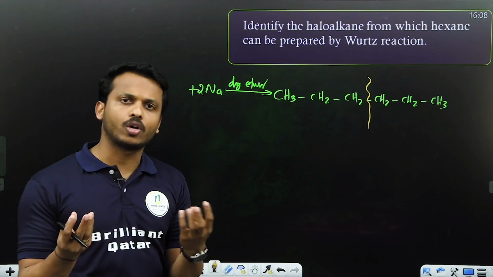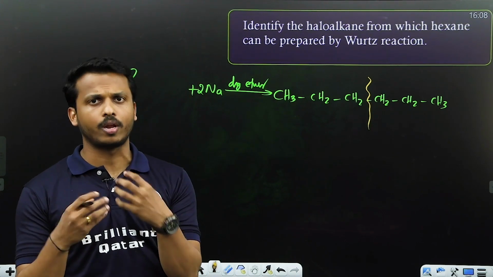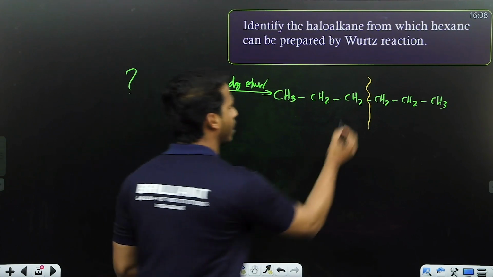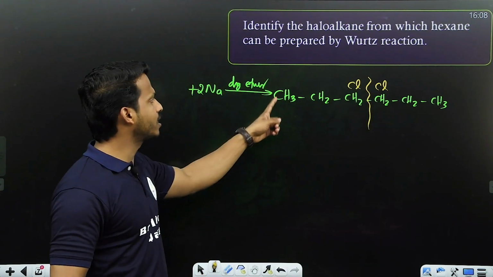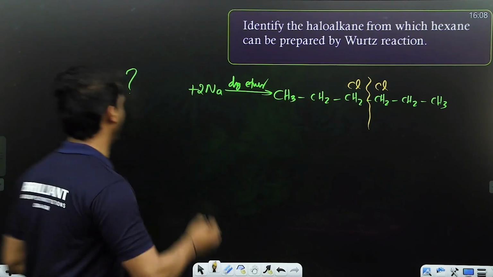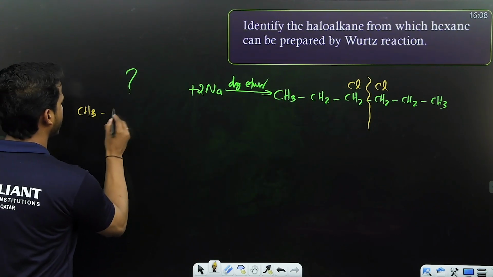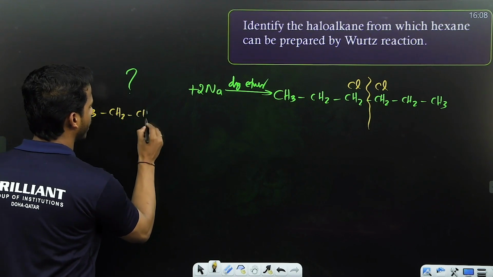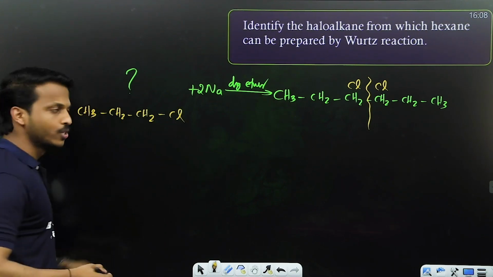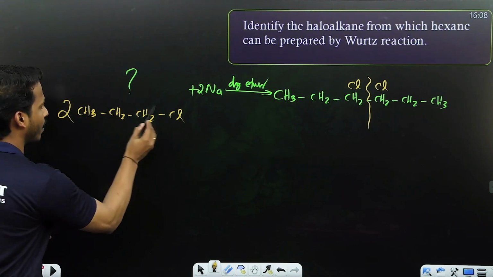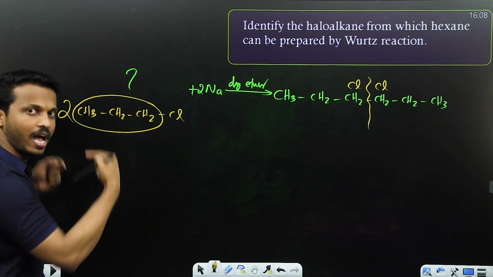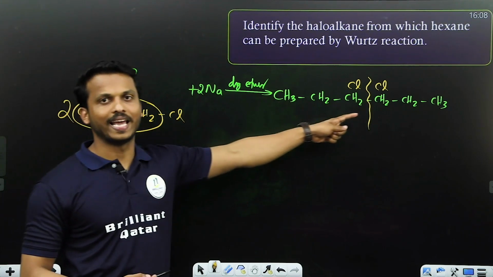You can take any halogen. Chlorine is not compulsory; bromine is also fine. So, let me add one chlorine here and chlorine here. What is the compound? CH3, CH2, CH2, Cl. That is the haloalkane. CH3, CH2, CH2, Cl. Right? So, this haloalkane we have to take 2 times. So, what happened? This propyl combined with another propyl, you will get this hexane.